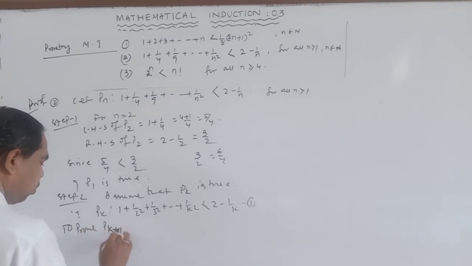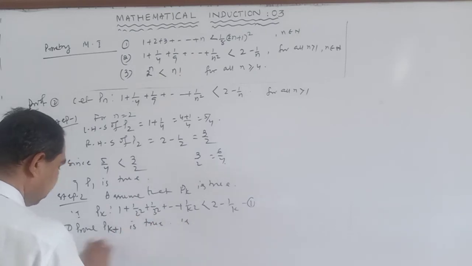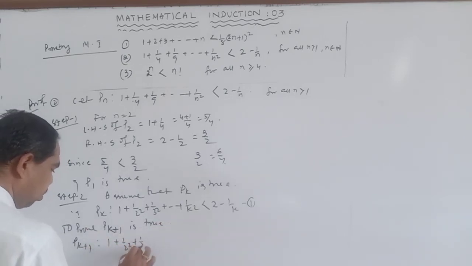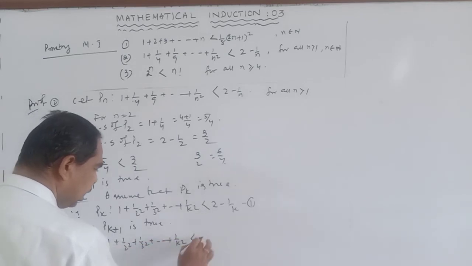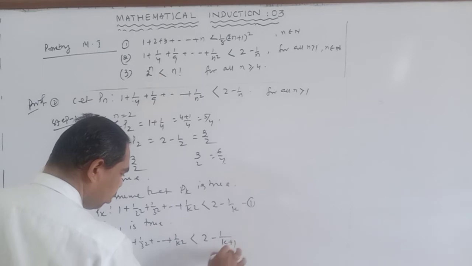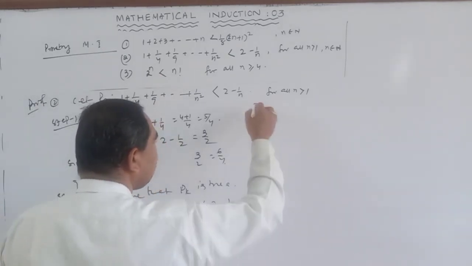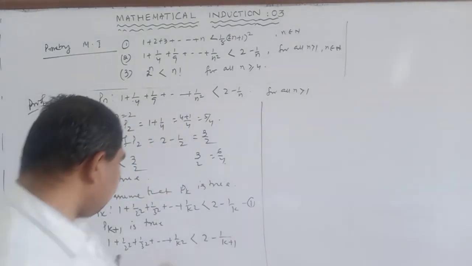That is P(k plus 1) such that 1 plus 1 by 2 square plus 1 by 3 square up to 1 by (k plus 1) whole square is less than 2 minus 1 by k plus 1. Okay, we need to show this.